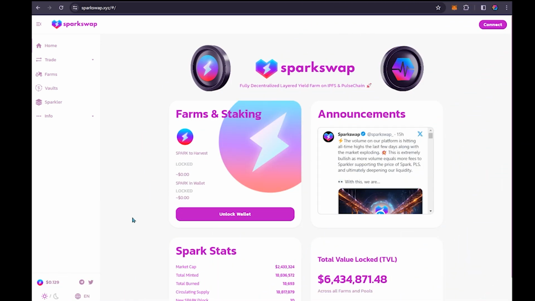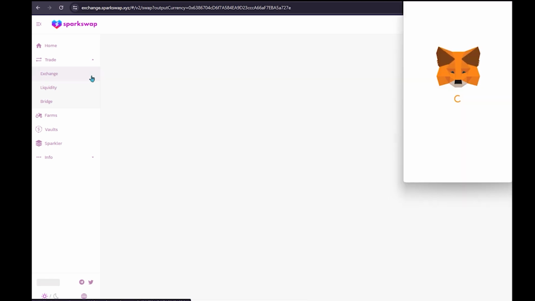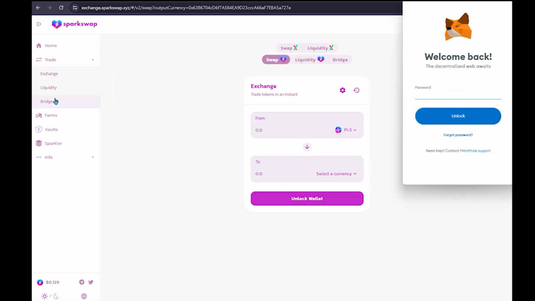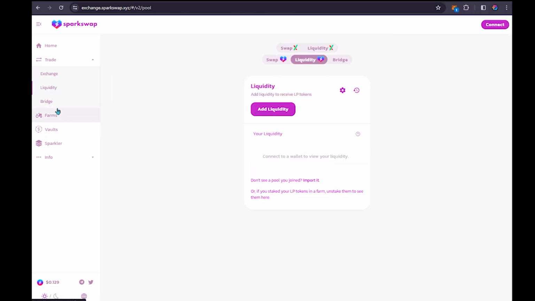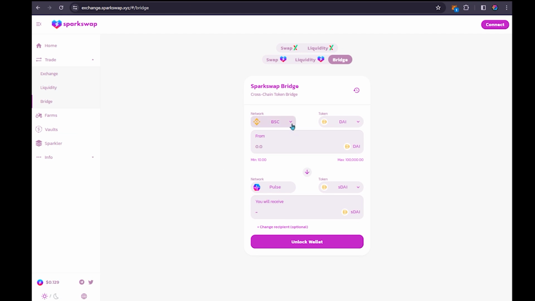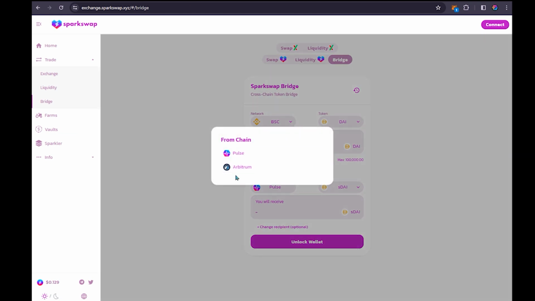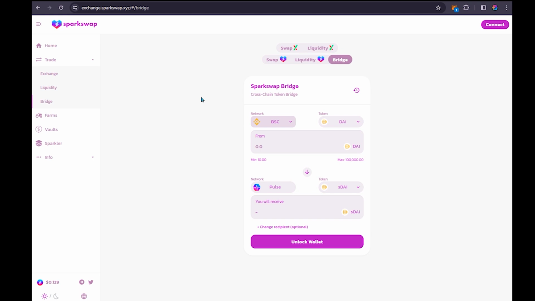Okay, so you can head on over to sparkswap.xyz and go to the front page, where they have their platform and the UI. What Sparkswap has on this initial UI is a farm and staking platform, but Sparkswap is also a DEX as well. So here on the side, you have different options where you can trade your tokens, add liquidity, and bridge from the Binance network, BSC, as well as Arbitrum to Pulse.